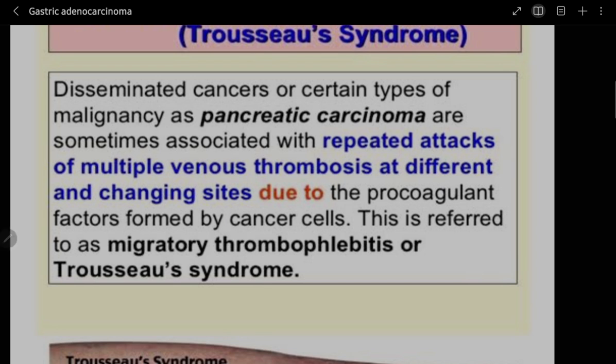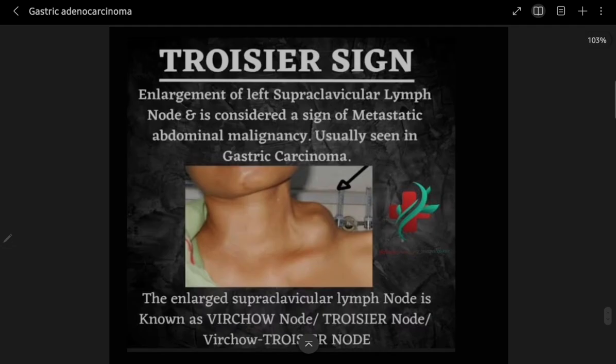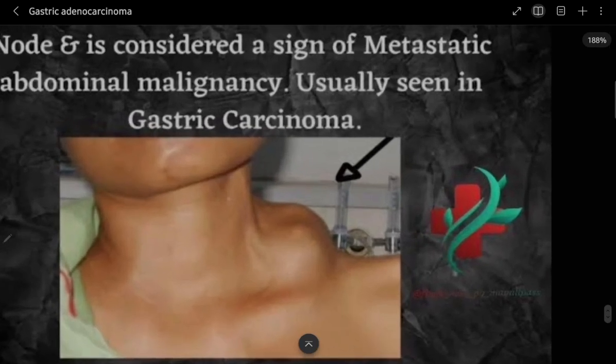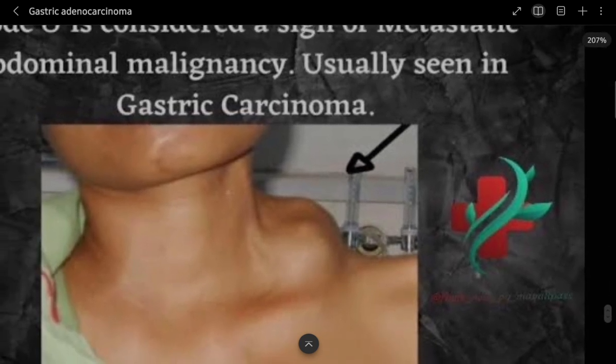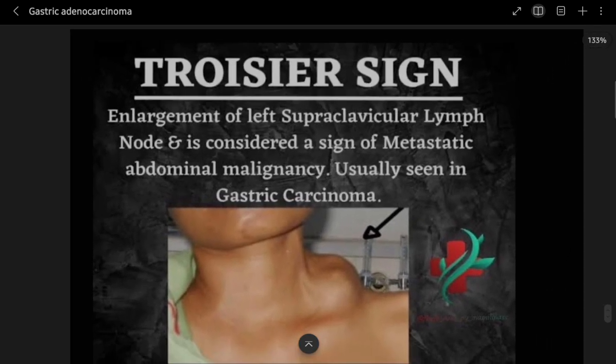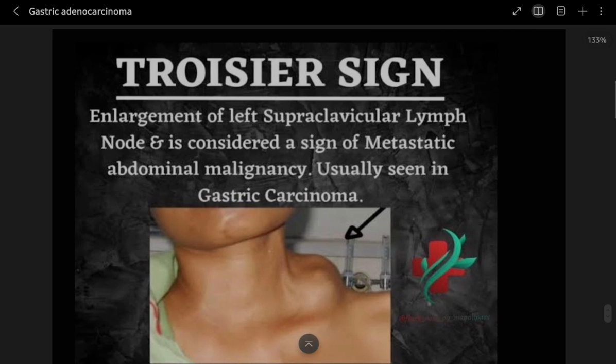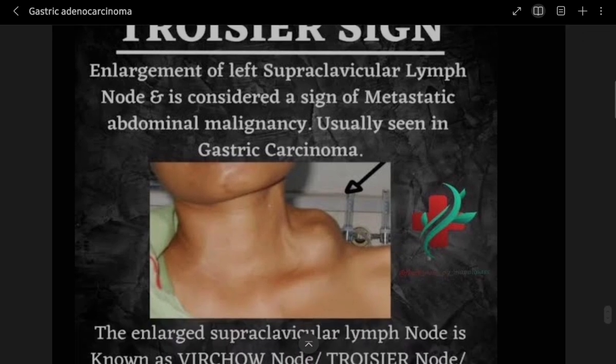due to the procoagulant factors formed by cancer cells. And this is referred to as migratory thrombophlebitis or Trousseau's syndrome. So I have a picture for you for the Troisier's sign also. You can see here the lady is having this Troisier's sign, and we can appreciate it. This is enlargement of the left supraclavicular lymph node and is considered a sign of metastatic abdominal malignancy, usually seen in gastric carcinoma.